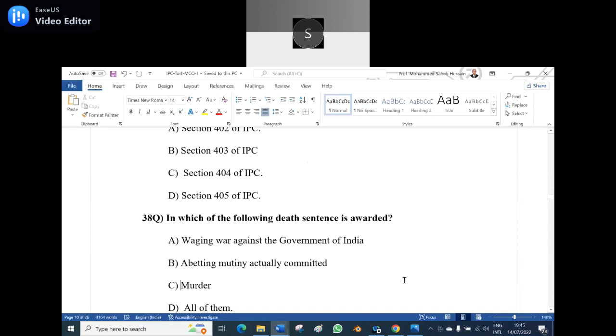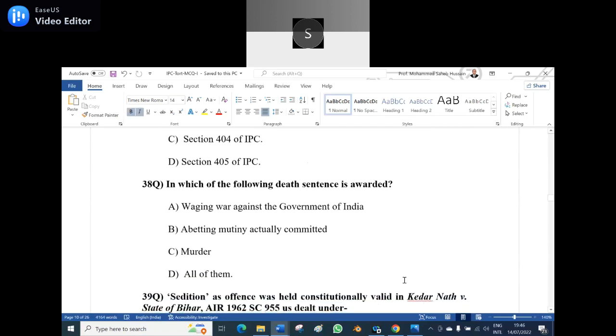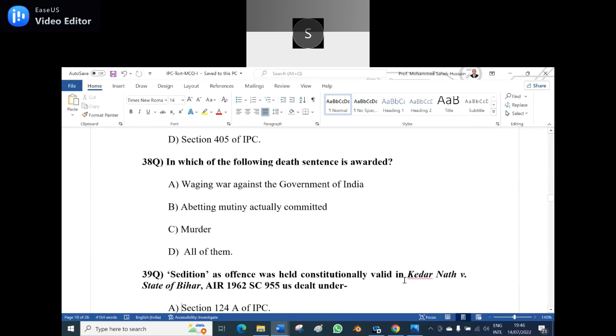38th question. In which of the following is a death sentence awarded? A. Waging war against the government of India. B. Abetting mutiny actually committed. C. Murder. D. All of them. Option D, all of the above, is the correct answer. In all these cases, a death sentence may be awarded.